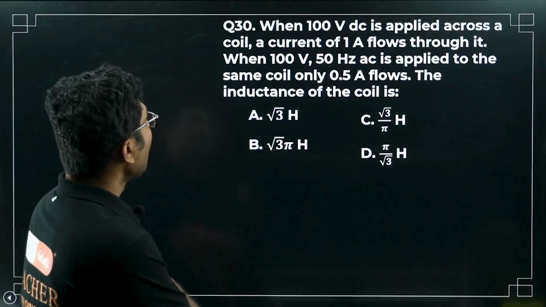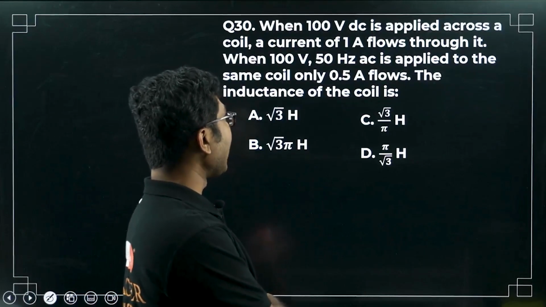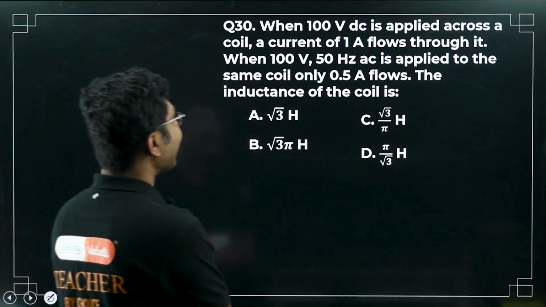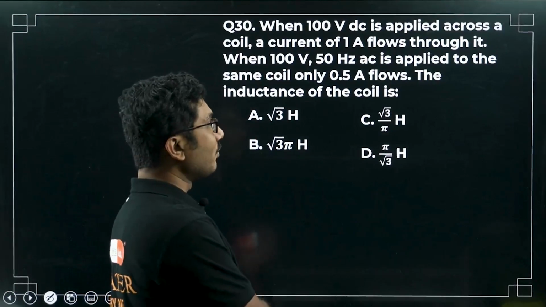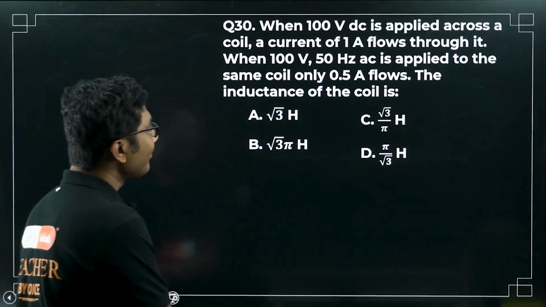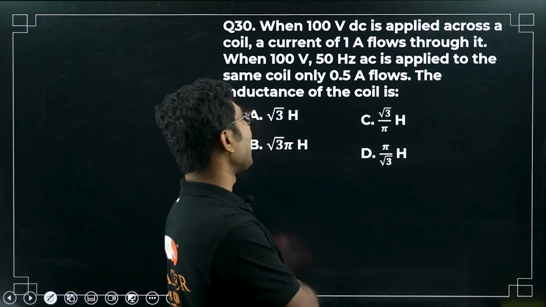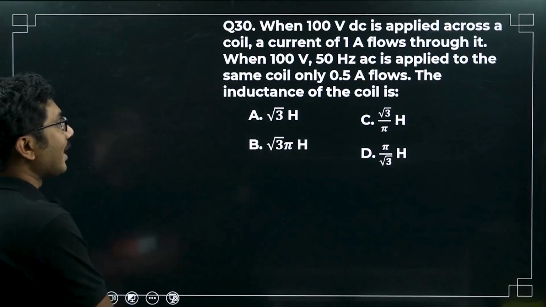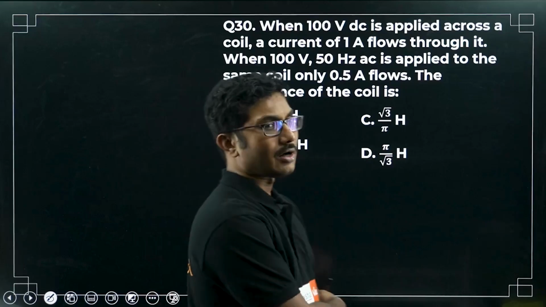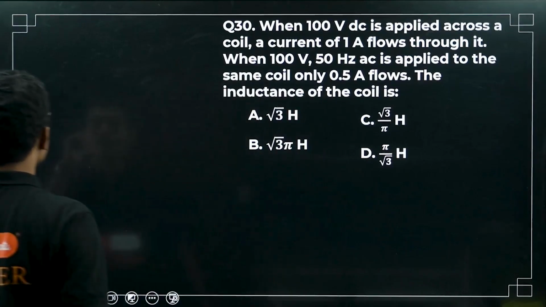Last question. When 100 volt DC is applied across a coil, a current of 1 ampere flows through it. When 100 volt 50 Hz AC is applied to the coil, only 0.5 ampere flows. The inductance of the coil is. So this is a little long question. So how to solve this?